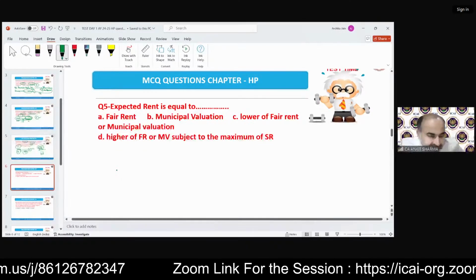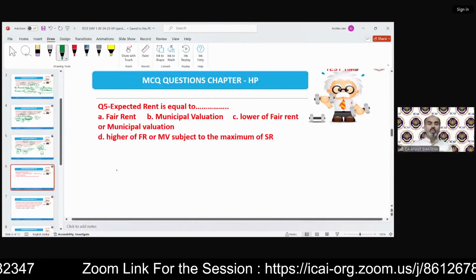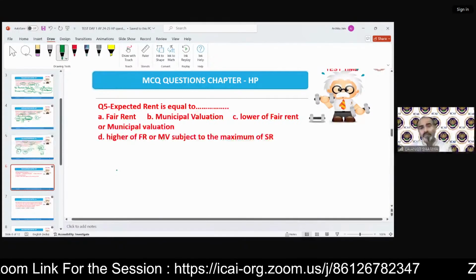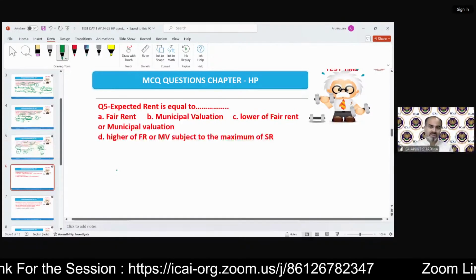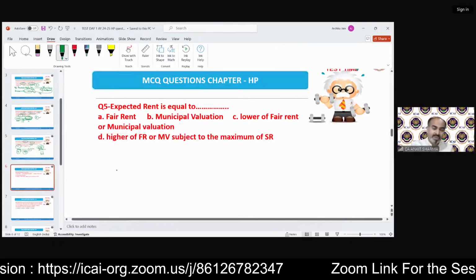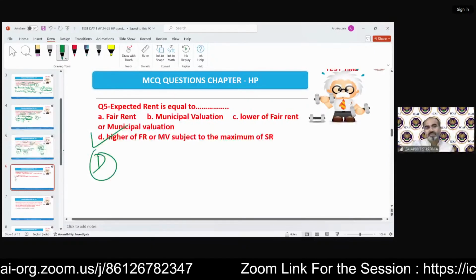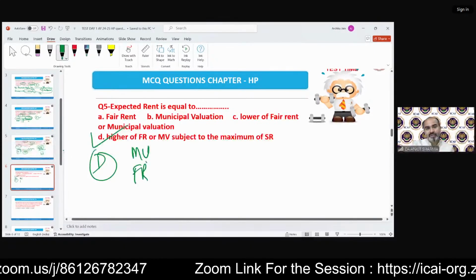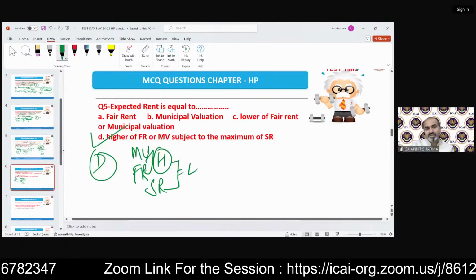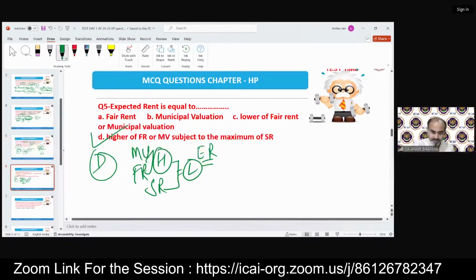Now, expected rent, we discussed. What is the meaning of expected rent? Expected rent is equal to fair rent, municipal valuation, lower of fair rent or municipal valuation, or higher of fair rent or municipal value subjected to the maximum of standard rent. Which one is it? D. Why? Because municipal value, fair rent, whichever is higher, we have to compare with standard rent, whichever is lower, and that is called my expected rent. Clear?